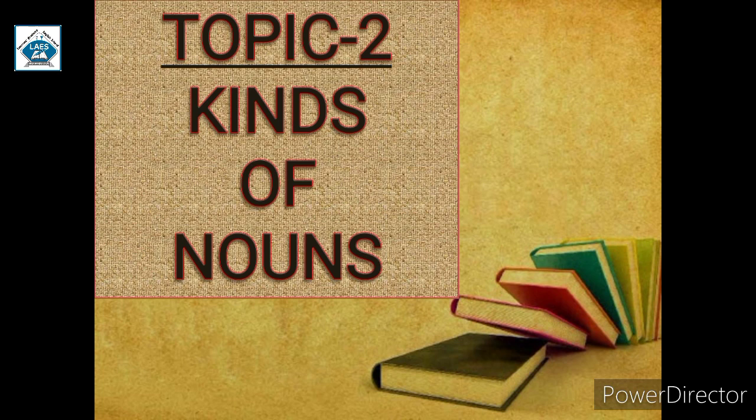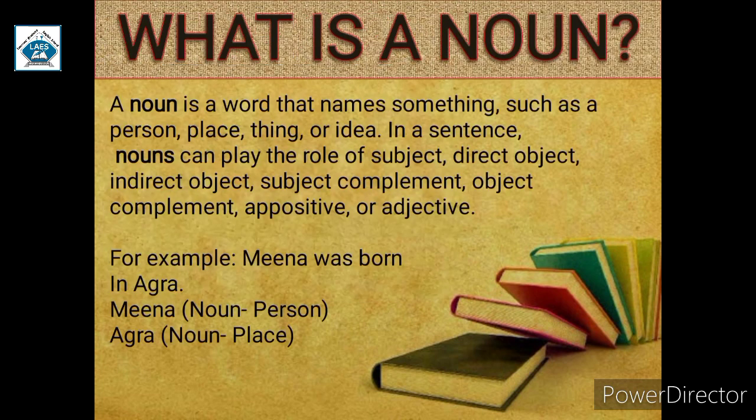Let's move to the second topic, that is kinds of noun. So firstly, we need to understand what is a noun. A noun is a word that names something such as person, place, thing or idea. In a sentence, nouns can play the role of subject, direct object, indirect object, subject complement, object complement, a possessive or adjective. So noun is a name of person, place, thing or idea.